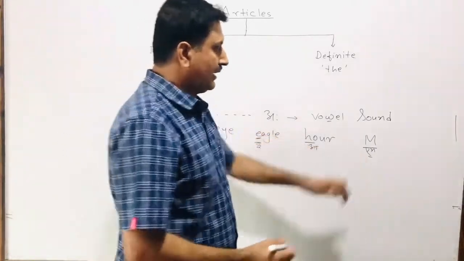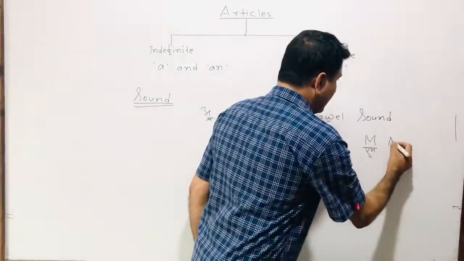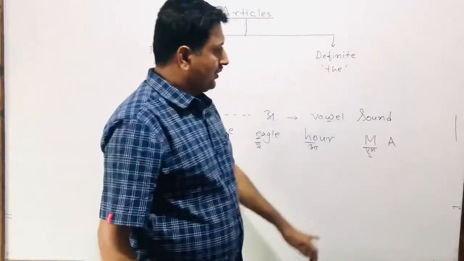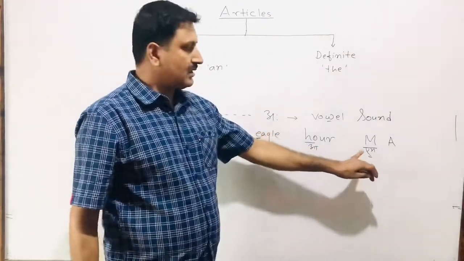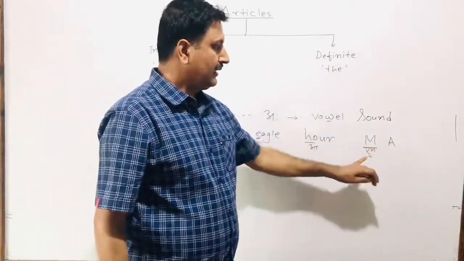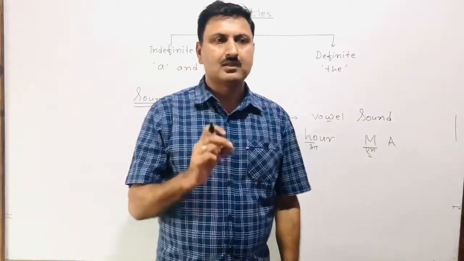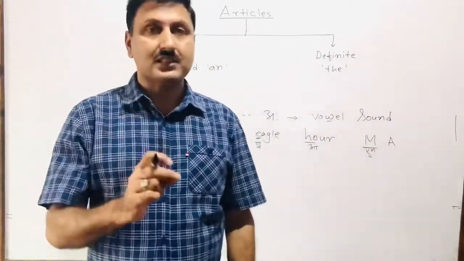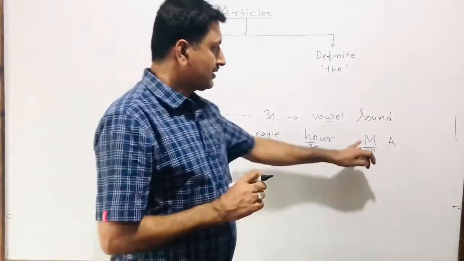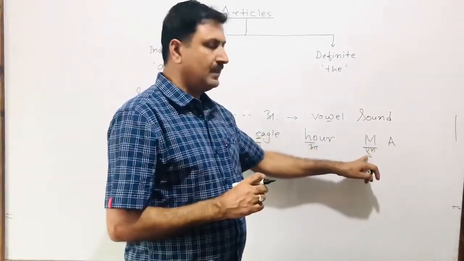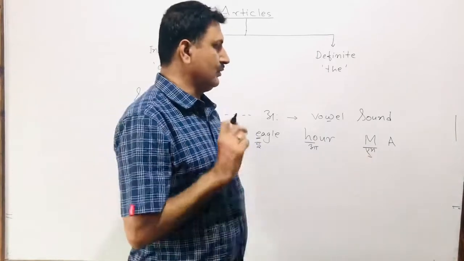That is why, if you are asked to find out the initial sound of M, M is vowel sound. The letter is consonant, M is consonant, but M has initial vowel sound.